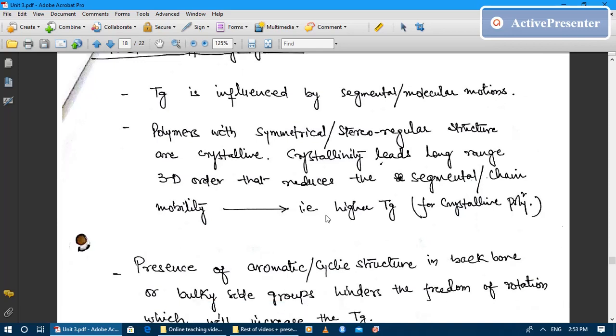Hence, higher glass transition temperature for the crystalline polymer. That means higher the crystallinity, greater will be the glass transition temperature. So crystallinity is directly proportional to glass transition temperature.